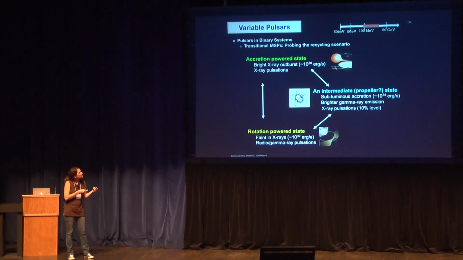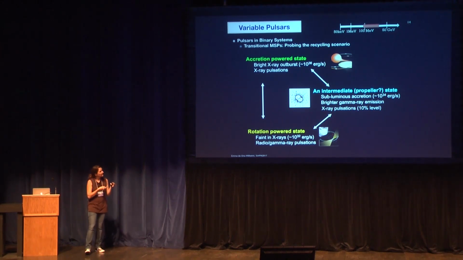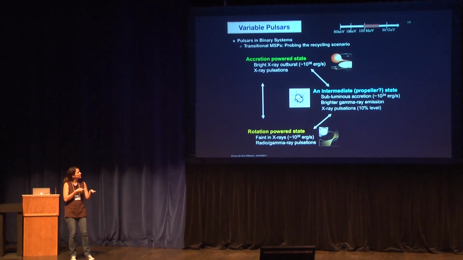And then there is an intermediate state in which you build up a magnetosphere, but you still have the disk around. In that case, the X-ray pulsation is very much reduced.